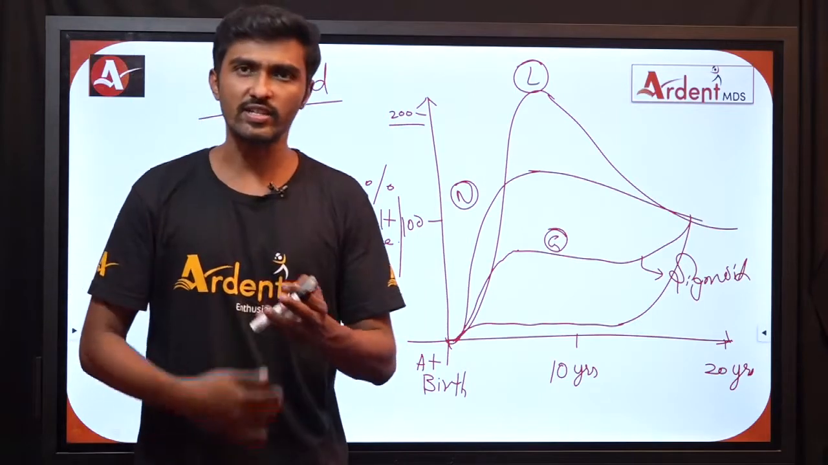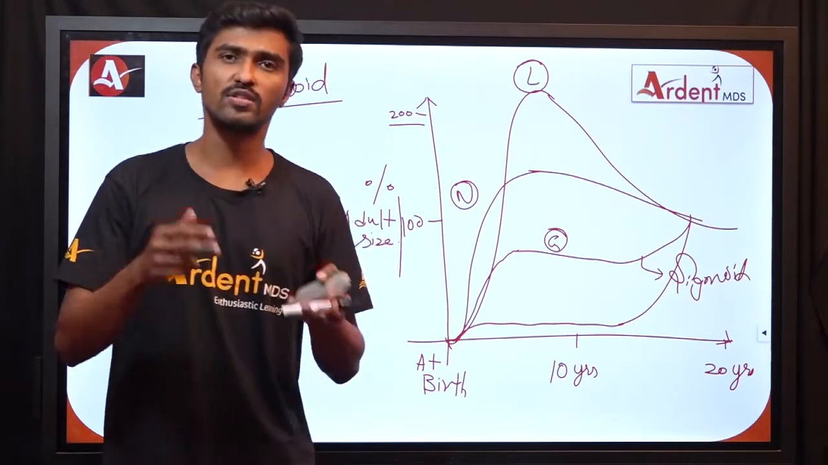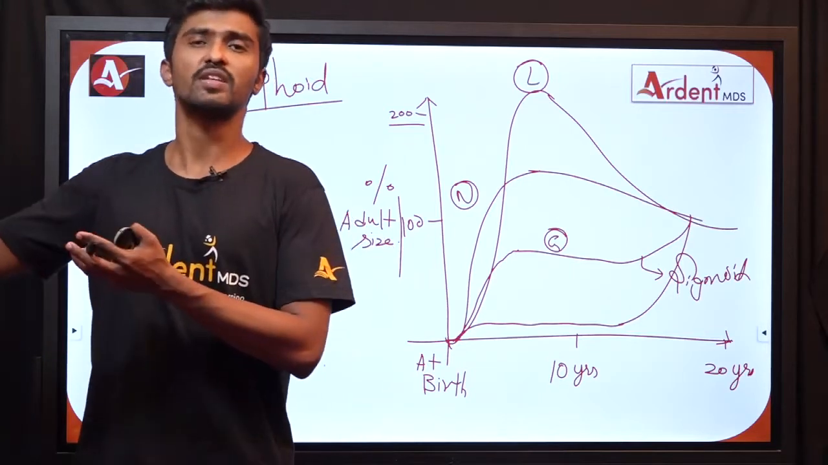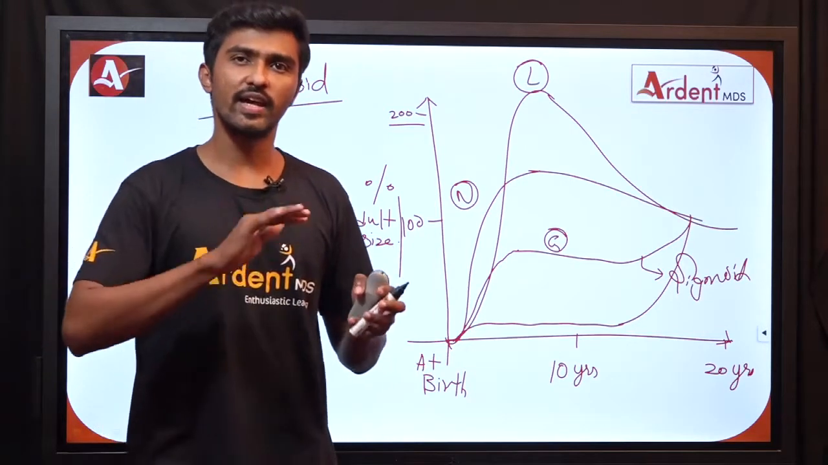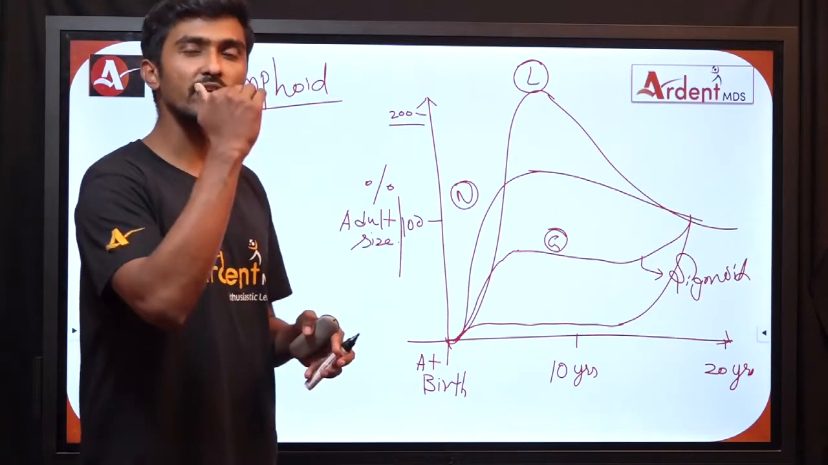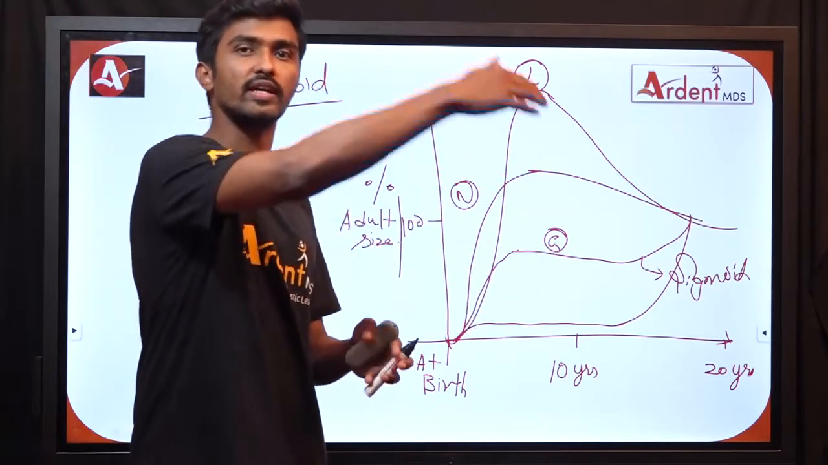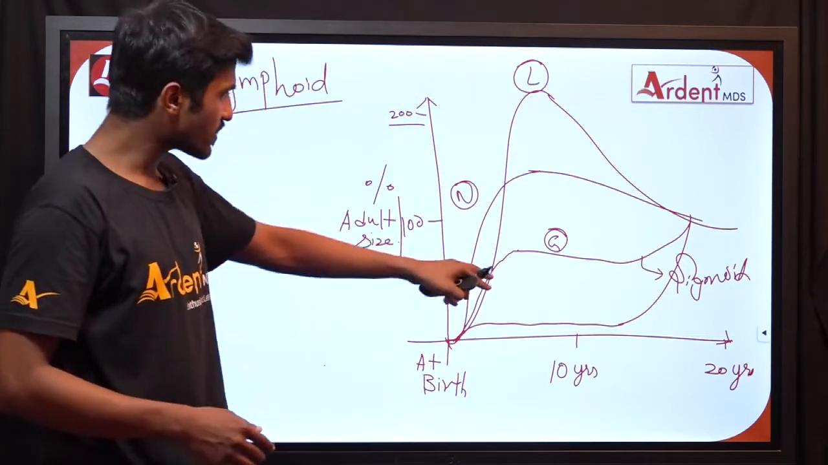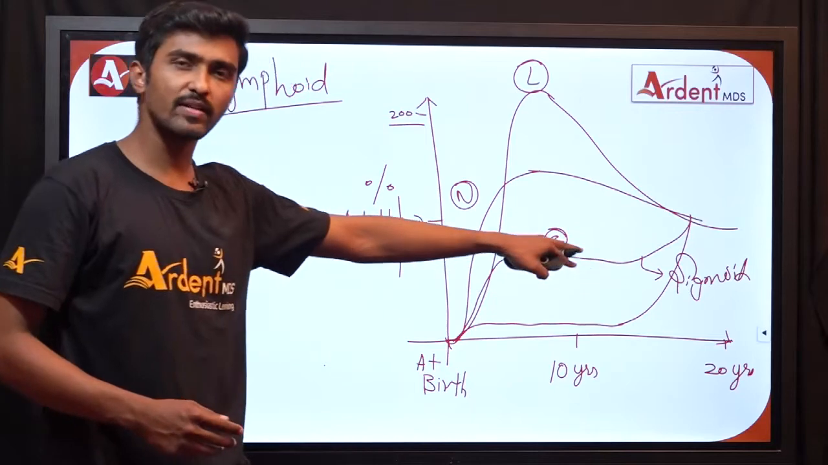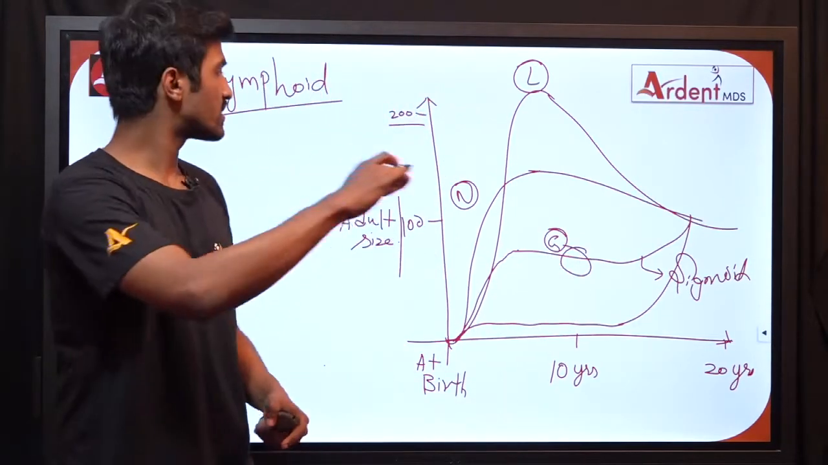Then we have general tissues, which is nothing but somatic or visceral, which includes muscles, bones, cartilages, skin, and so on. Initially they have a spurting growth from the period of 2 to 3 years. Then from 3 to 10 years, they remain the same size. Then again after 10 years, they increase in size. So the maxilla, mandible, bones, everything follows the general tissue curve.